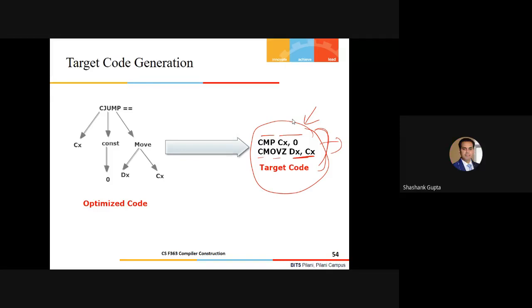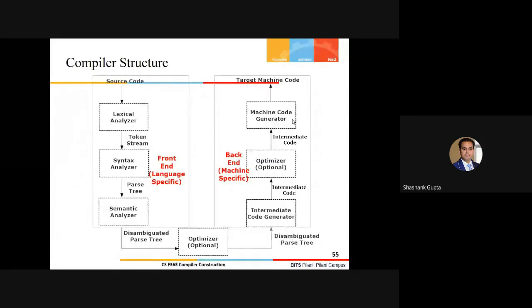All right. So this is just the overview, guys. Currently our compiler structure looks somewhat like this. We recently covered the front end, the source-language specific part, and now this is the overview of the backend, the machine specific part, where we have to take decisions corresponding to the underlying machine architecture.